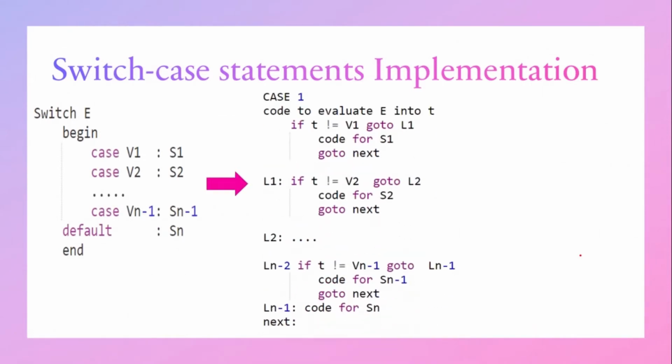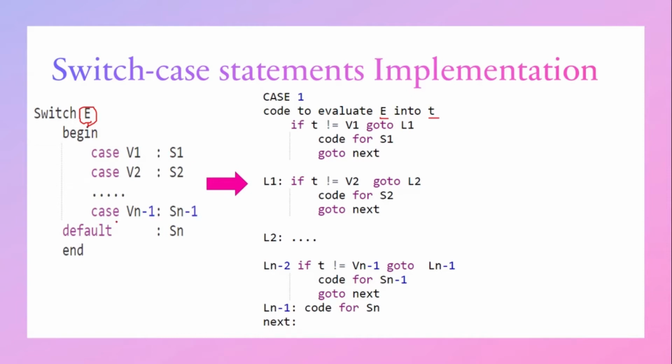The first method of implementation is, first we will execute code to evaluate the expression E. After evaluating the expression E, the result will be stored in the temporary variable T. Once the keyword switch is encountered, the compiler will start evaluating the expression associated with the switch statement, and the result of this expression is stored in a temporary variable T. After storing the result in T, the result will be checked with each of the cases.